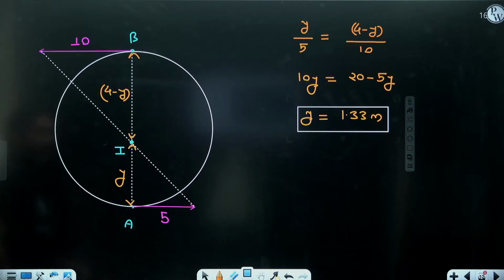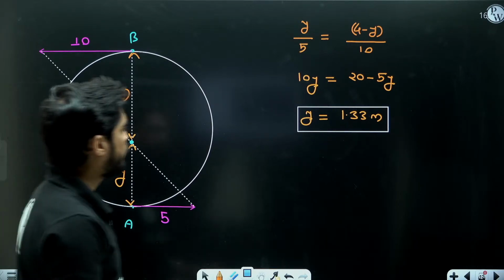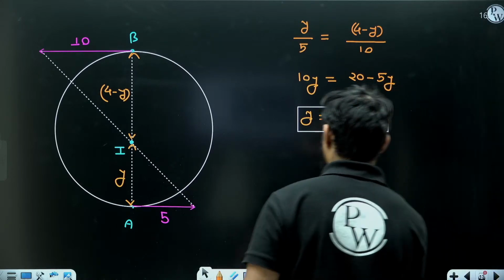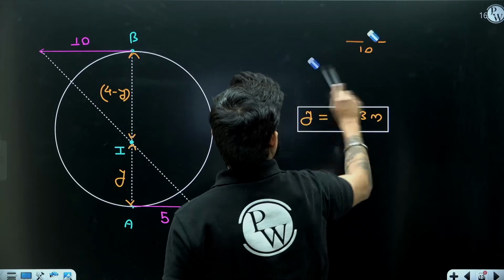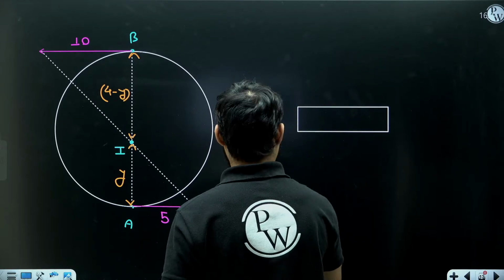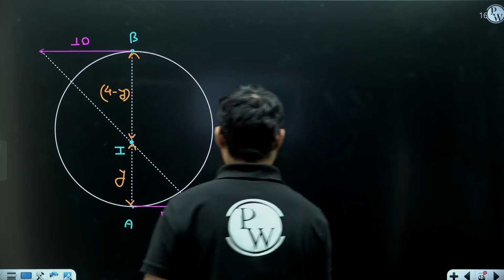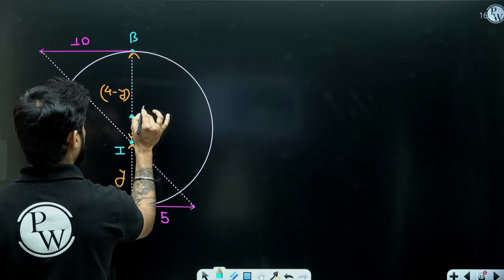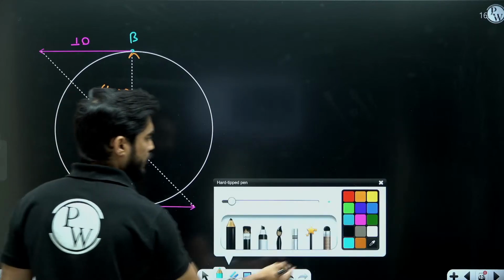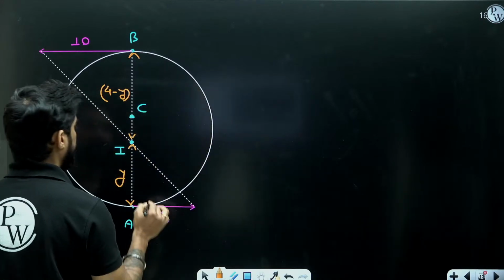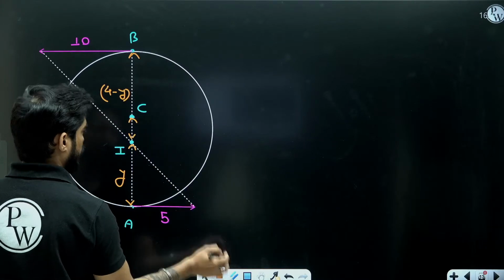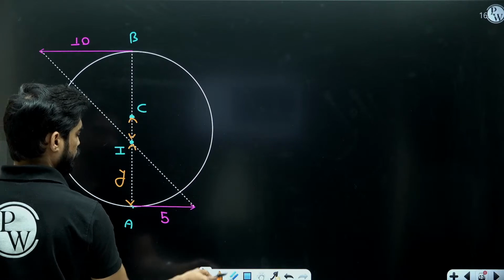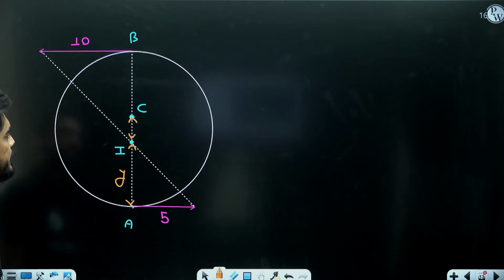Now we need to find the magnitude of velocity of center C, right? So where is the center C? Center C is going to be here. What is going to be the distance of center C from the eye center?